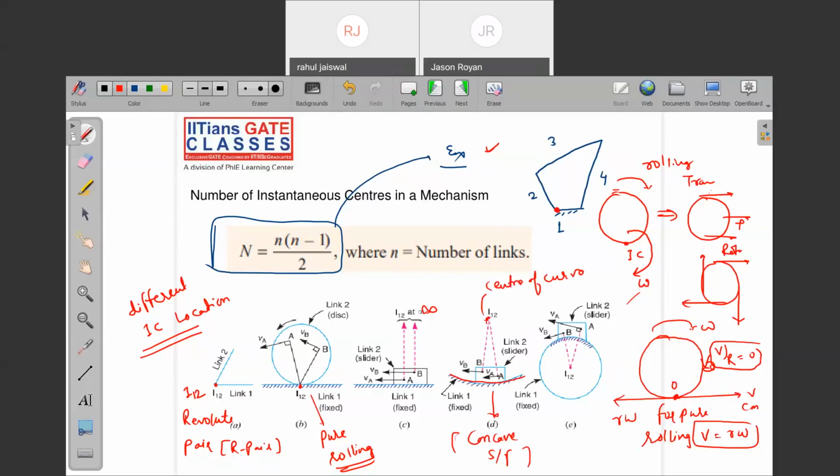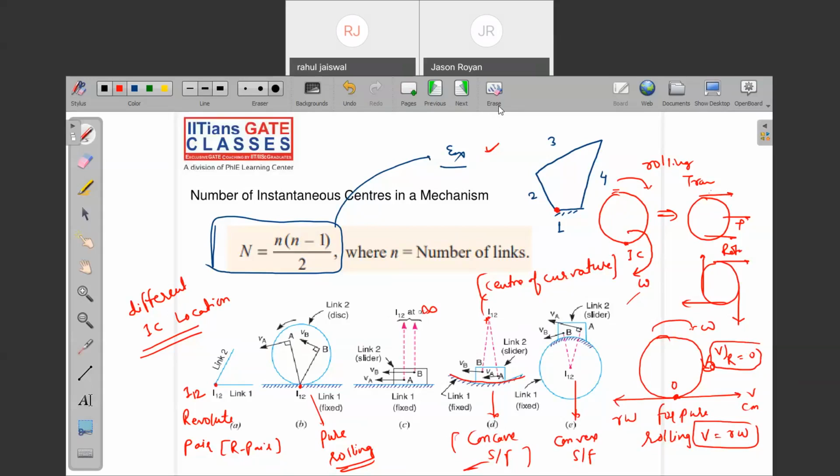Tell me yes or no? Yes. Whether it is a convex surface or a concave surface, the center of curvature is the I center. So these are some common locations of the I centers that you need to remember. Is it clear?